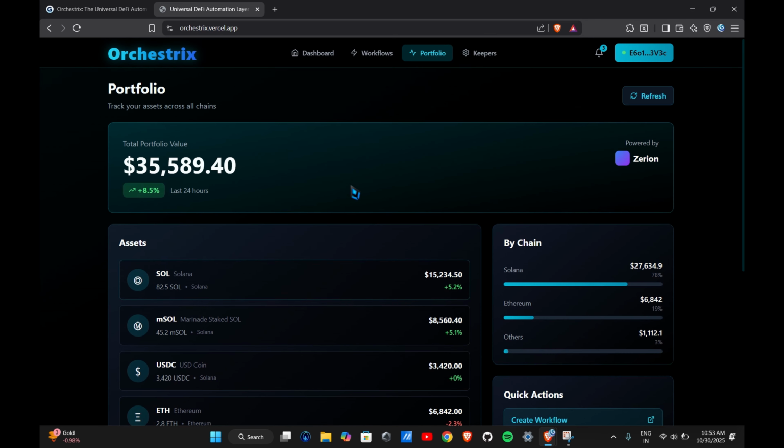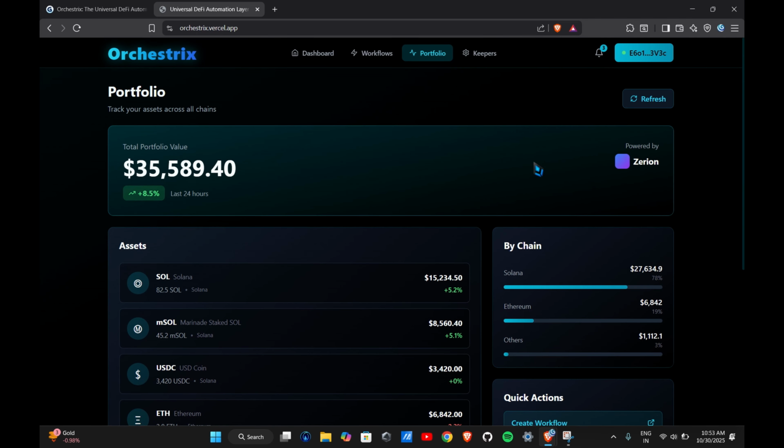And now you can also create your own workflow and begin a keeper workflow. You can see that the portfolio value contains all the total profit and your balance earned by you.